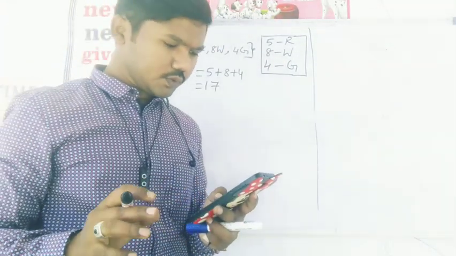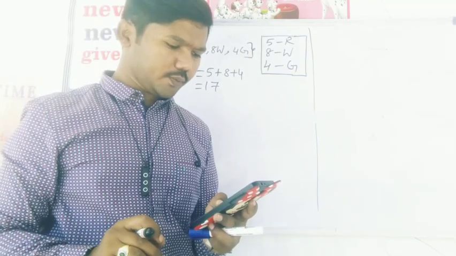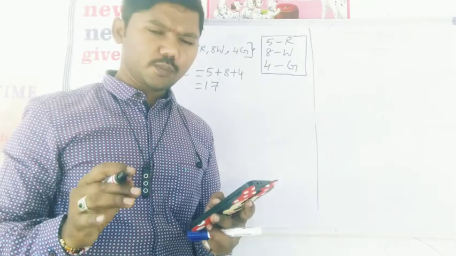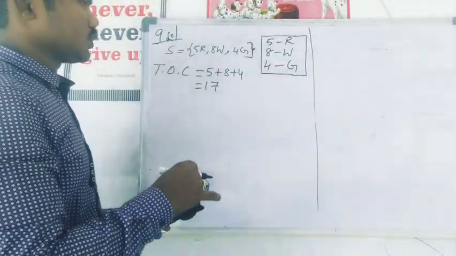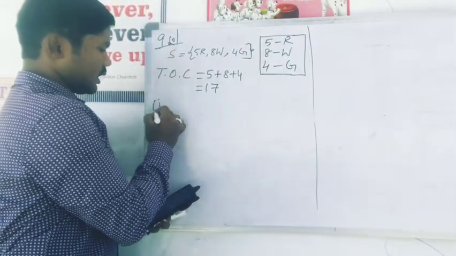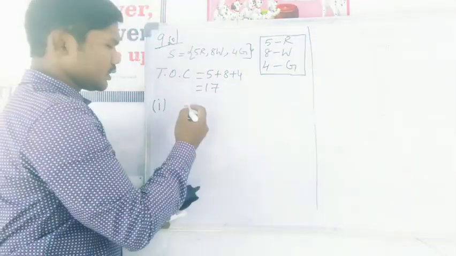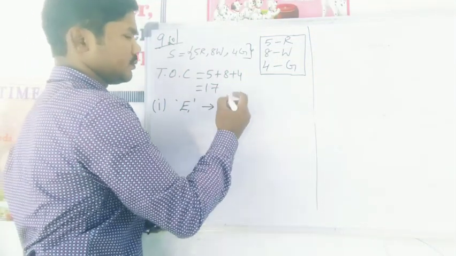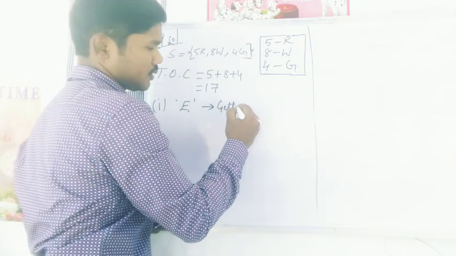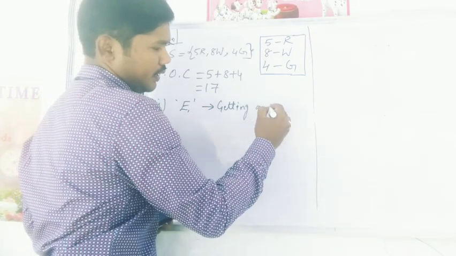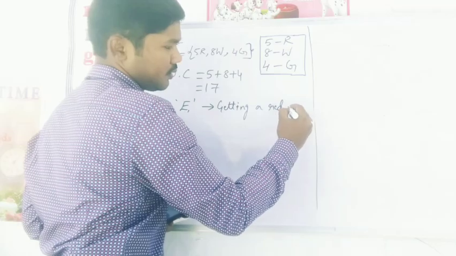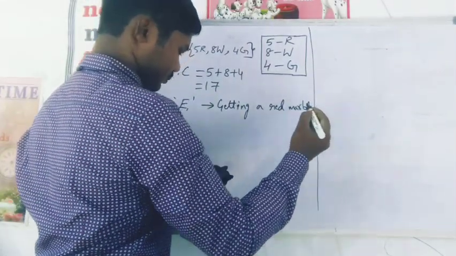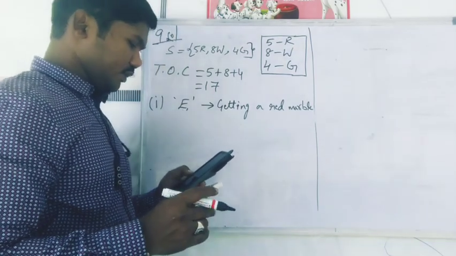Now the question is, one marble is taken out from the box at random. What is the probability that the marble taken out will be a red one? So in the first one, let E1 be the event of getting a red marble.